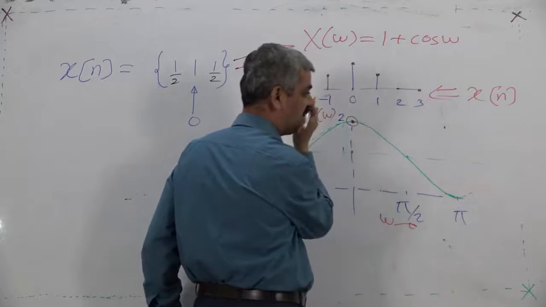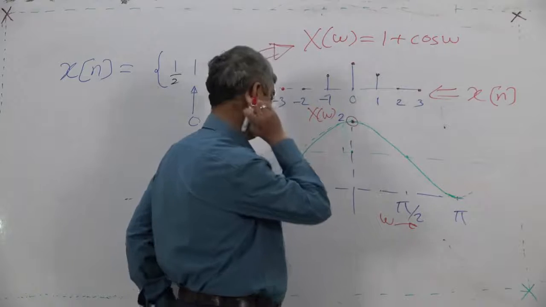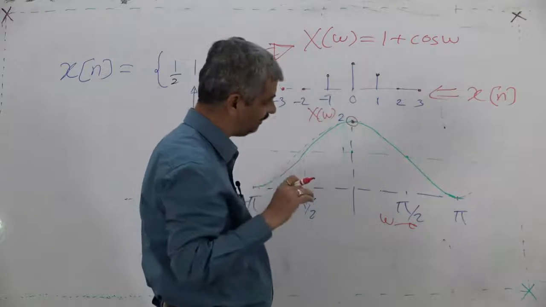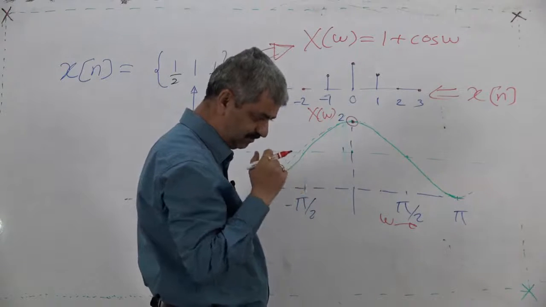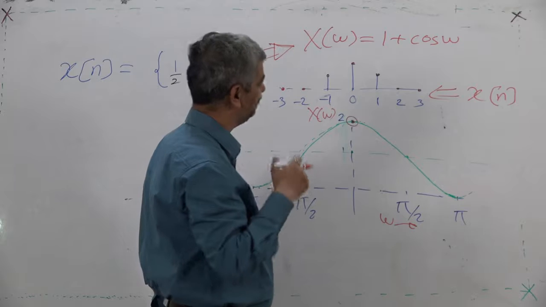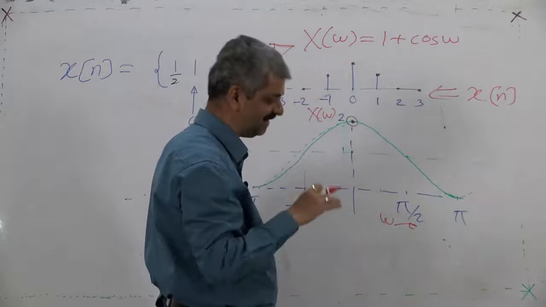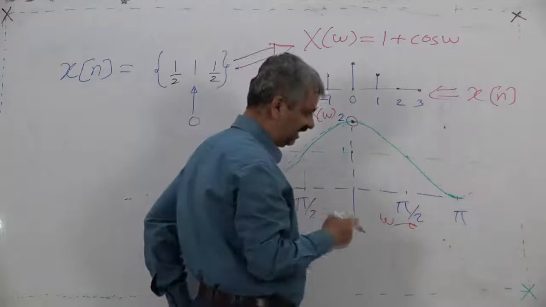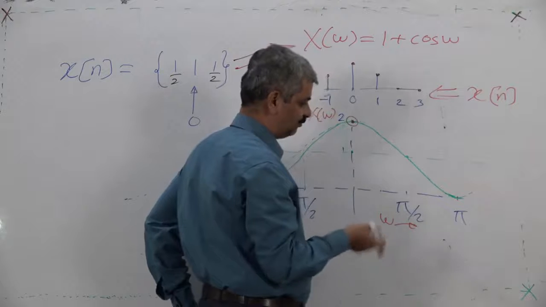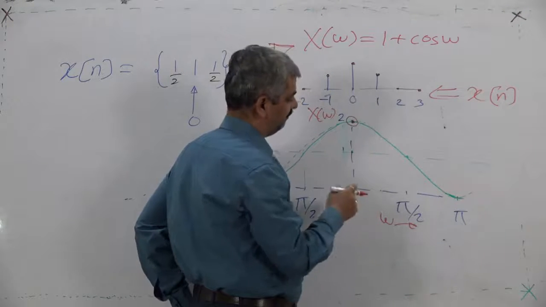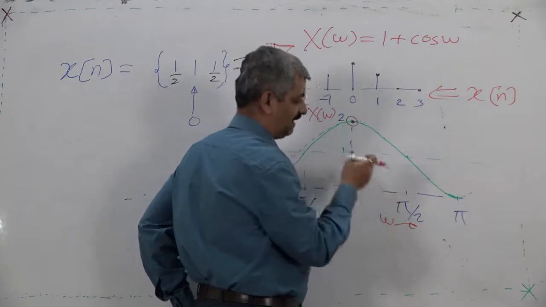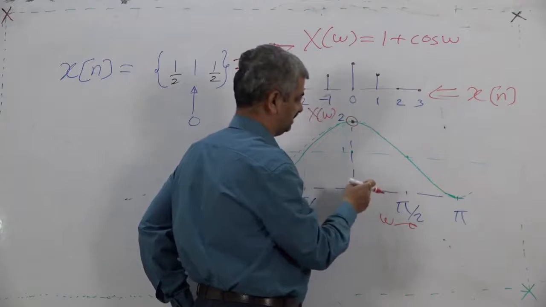At pi by 3, pi by 4, pi by 6, we can have various values. Pi by 3 is 60 degrees, pi by 4 is 45, pi by 6 is 30.